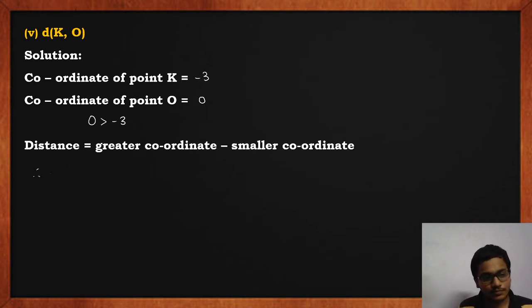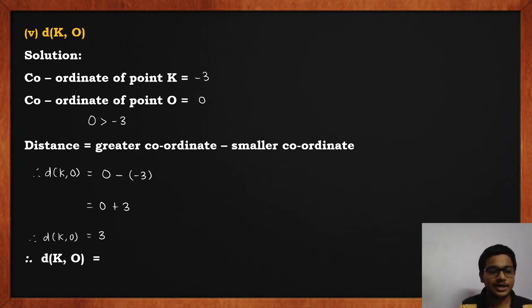So distance KO equals 0 minus smaller coordinate -3, which is 0 plus 3, which is equal to 3. So we'll write distance KO equals 3 units.